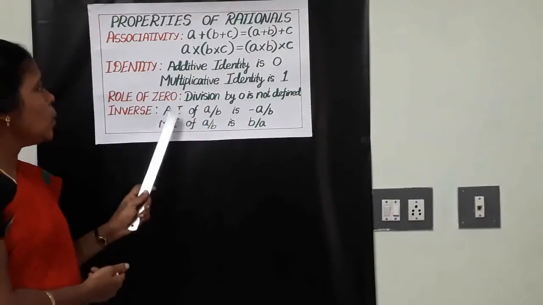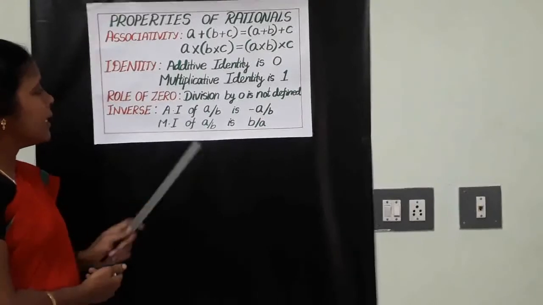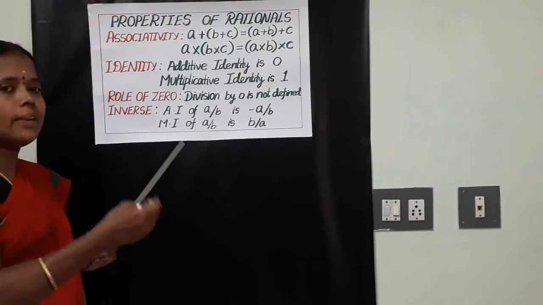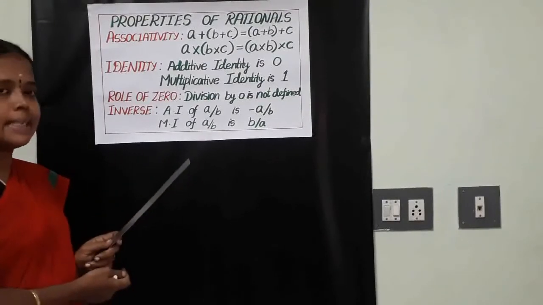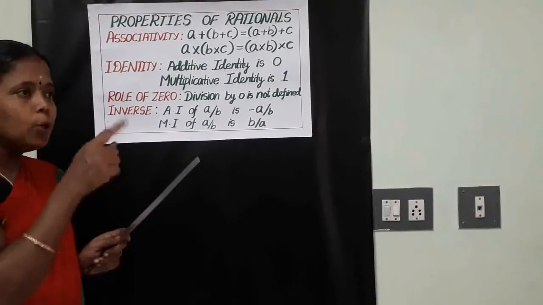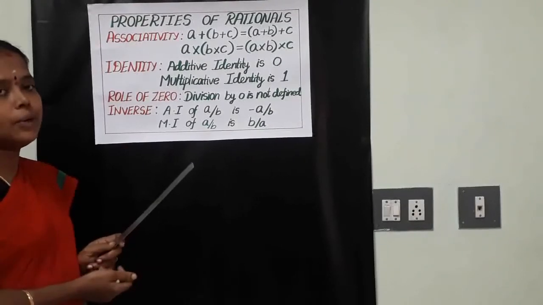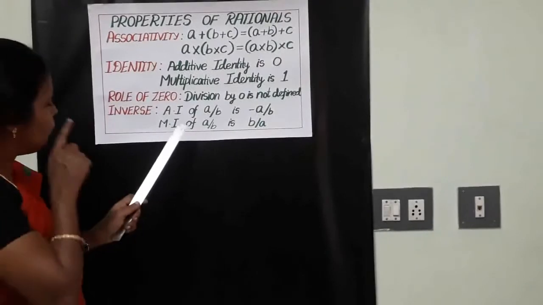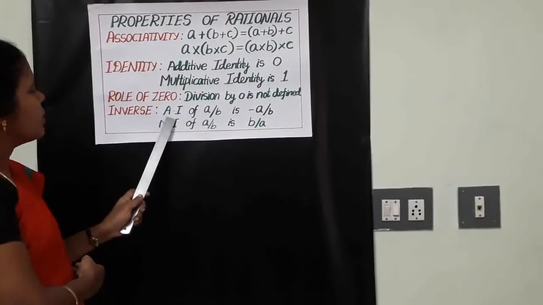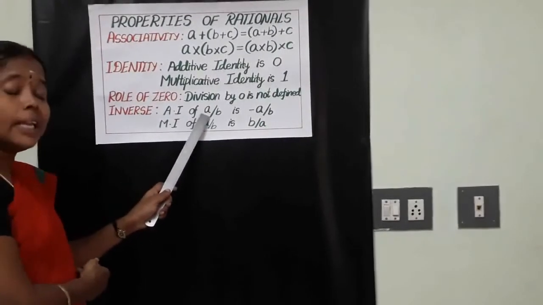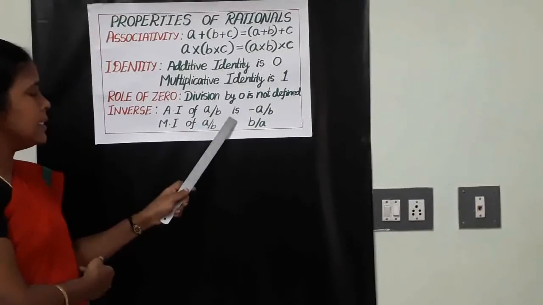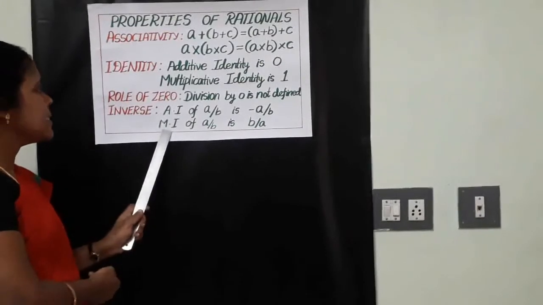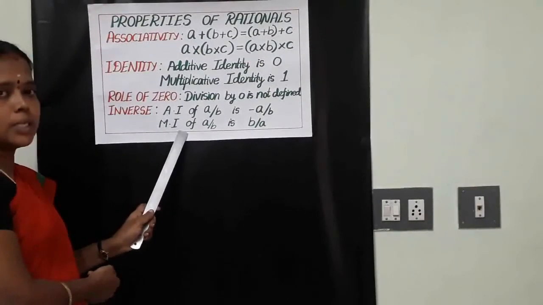Clear, children? For example, plus 3. What is its additive inverse? Minus 3. In rational numbers, 2 by 5, what is its additive inverse? Minus 2 by 5. Like that only. In general, the additive inverse of any rational number a by b is minus a by b. Clear? Come to the next, multiplicative inverse.